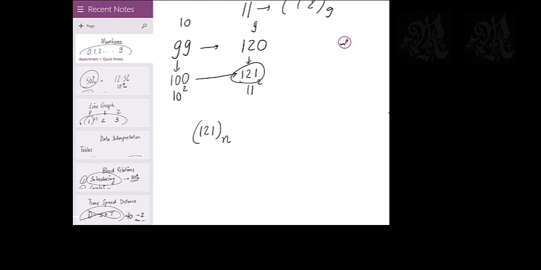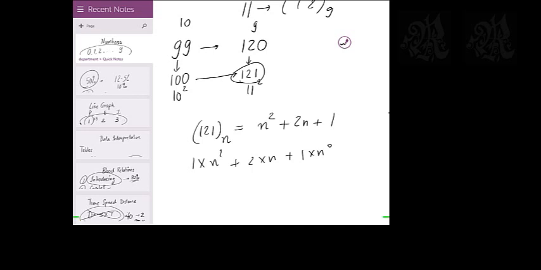Why? Let me teach you this. How do you convert from any base to base 10? What do you call the equivalent value of a number? So 121 in base n is basically what? N square plus 2n plus 1, right? You multiply the first digit by the square, the next digit by the number itself, and the last digit by the number raised to 0. You know this form of converting it? So it becomes n square plus 2n plus 1.